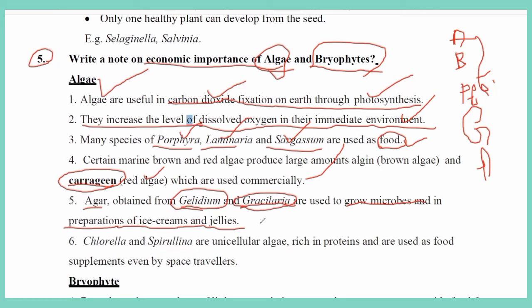So agar is responsible for developing baby plants in the laboratory, in test tubes, and is also used in ice creams and jellies. Examples of agar-producing red algae are Gelidium and Gracilaria.